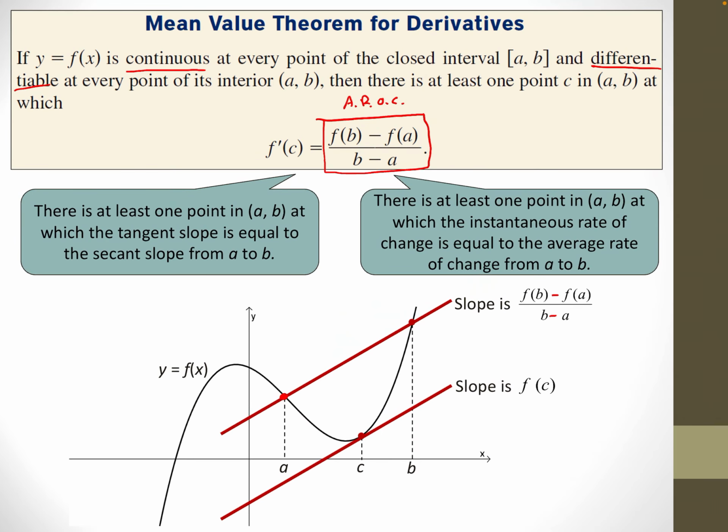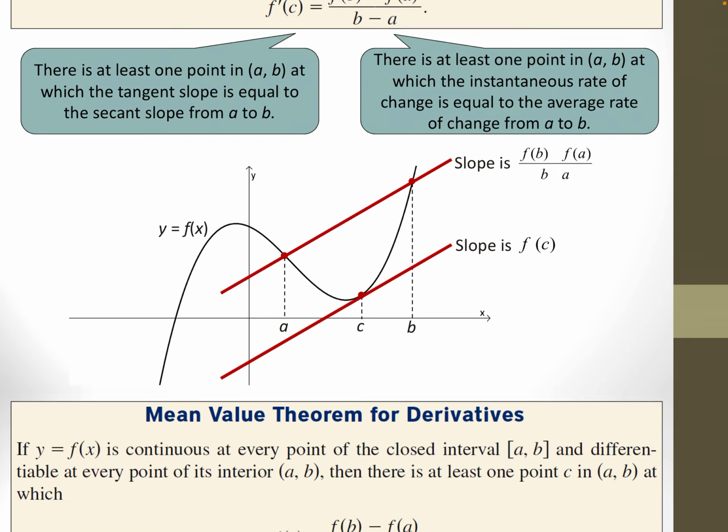Let me just go over that one more time. If you've got an interval and you find the average rate of change over that interval, somewhere in between, you're going to have the tangent slope equal to that slope. And there's only three possibilities. You either start off with that slope, or at the start, you start off with a lower slope, in which case you're going to have to get up to a higher slope. If you start off with lower, you're going to have to end up with a higher slope, which means somewhere in between, you're going to have to hit the same slope in between.